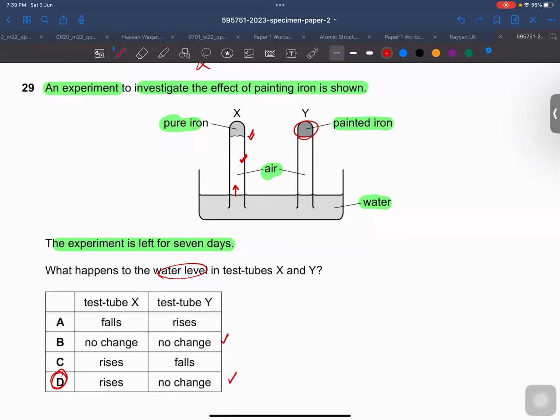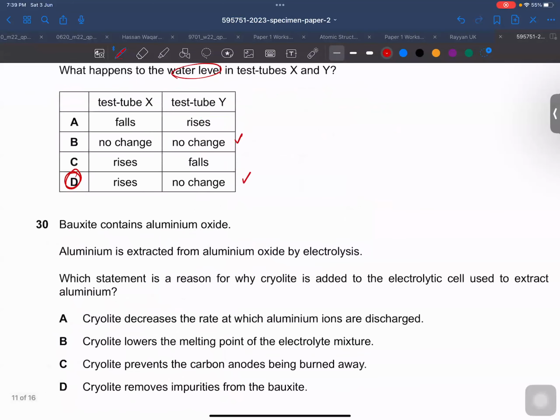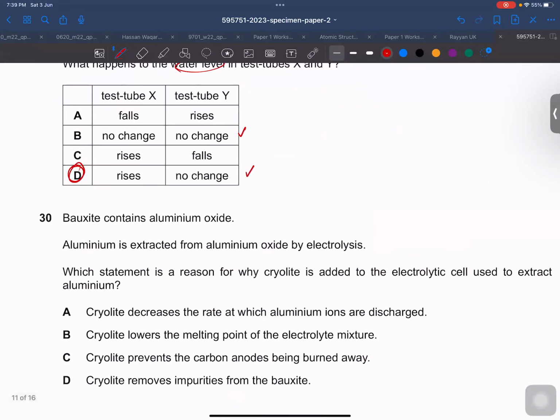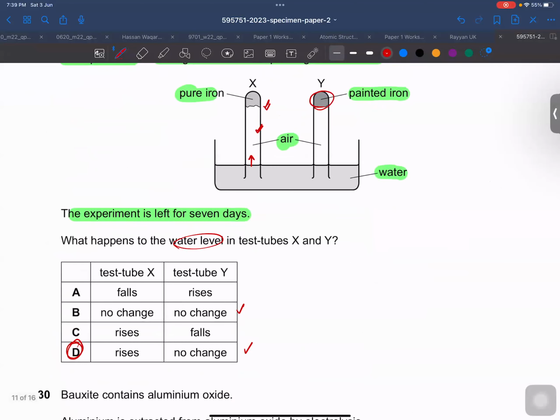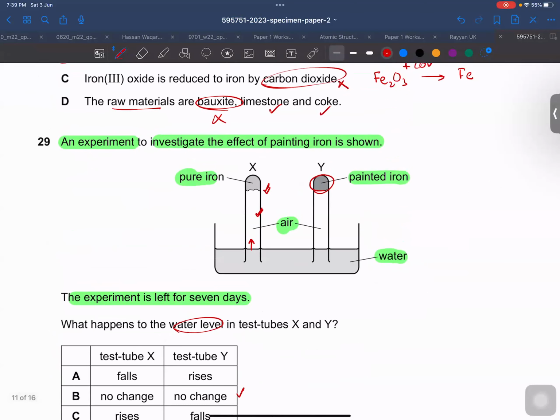All right, Sir, we paint the iron with zinc, right? What are you saying? Sir, what is written here as painted iron, we painted it with zinc, right? No, painted iron means we use oil paint or any other color, right? We are painting over here. We are not galvanizing over here.